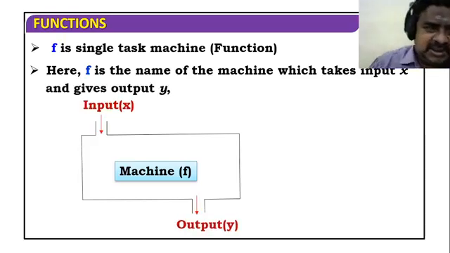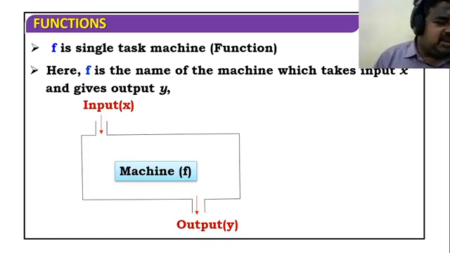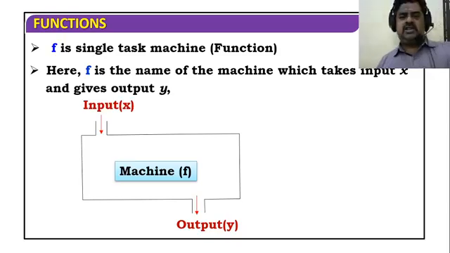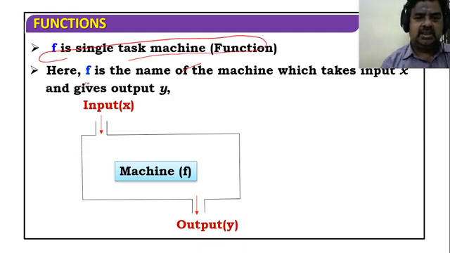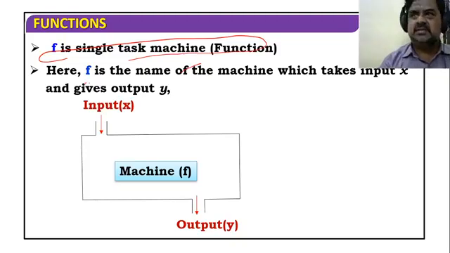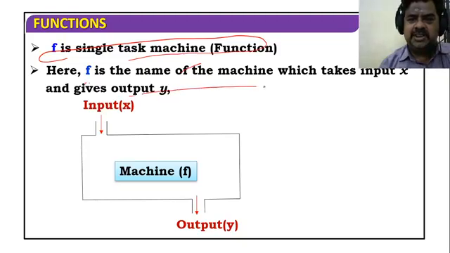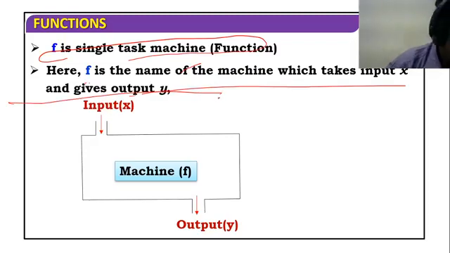Now you see the diagram. It's very simple. Whatever you learned in the previous two slides has come up in this slide. This is a single task function. F is the name of the machine which takes input x and gives output y.